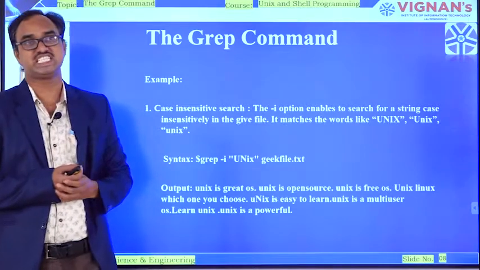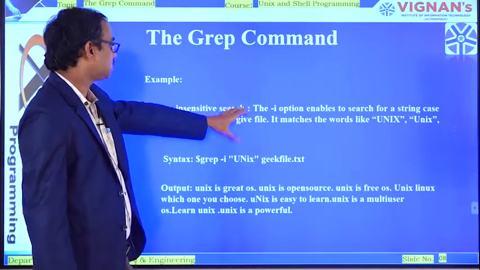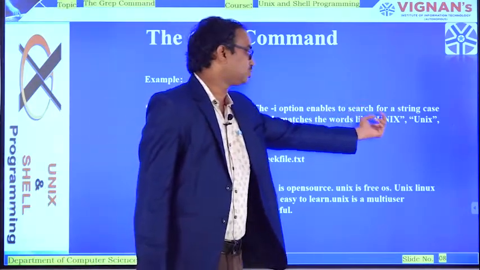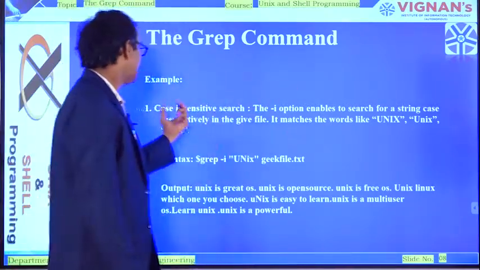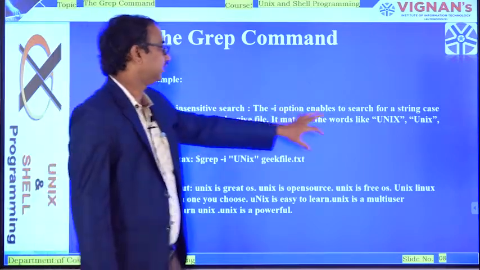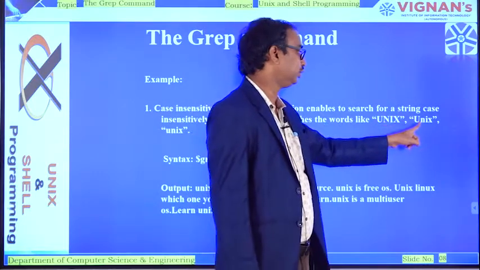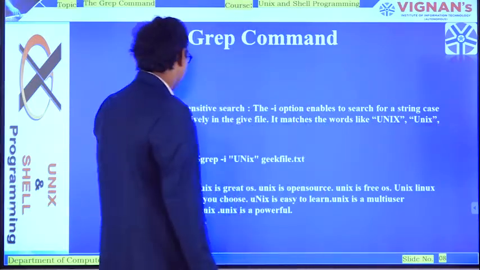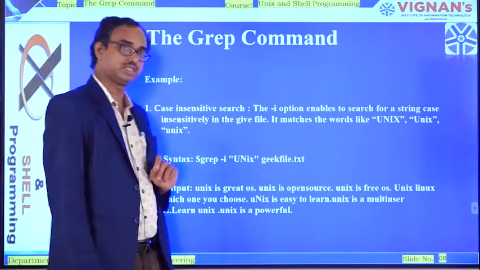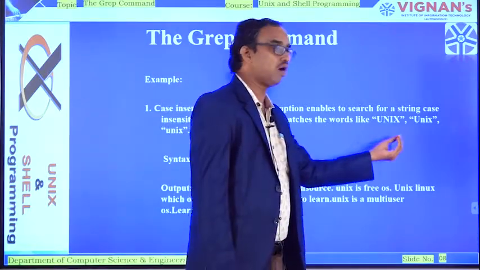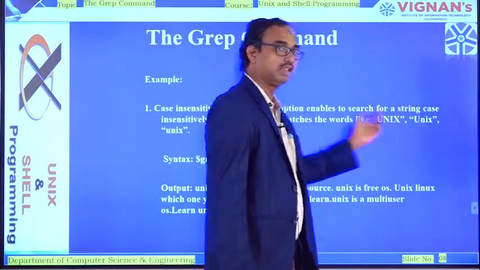First one is case insensitive search. What do you mean by case insensitive search? It includes the option called I. It allows us to search for a string case insensitively in the given file. For example, it will match the word in all capitals, then the one with only the first letter U capital and the rest small, and the last one where all are small letters. So now we have to match all these words.